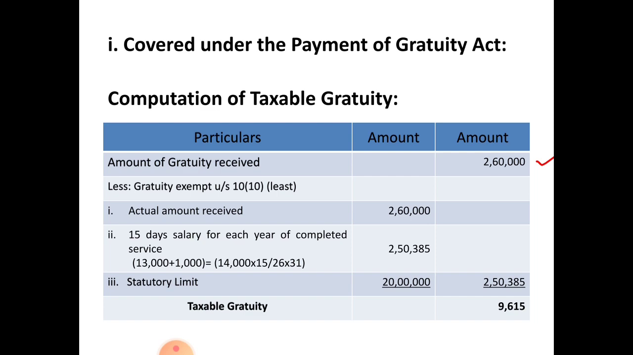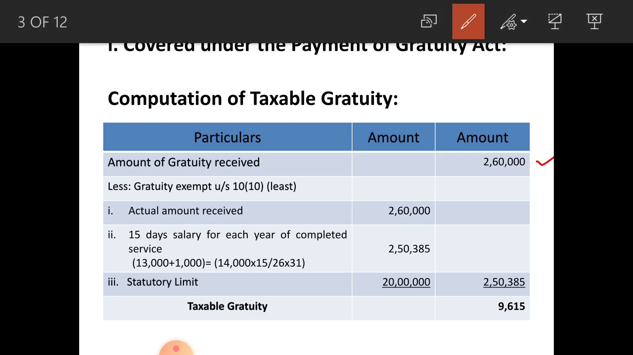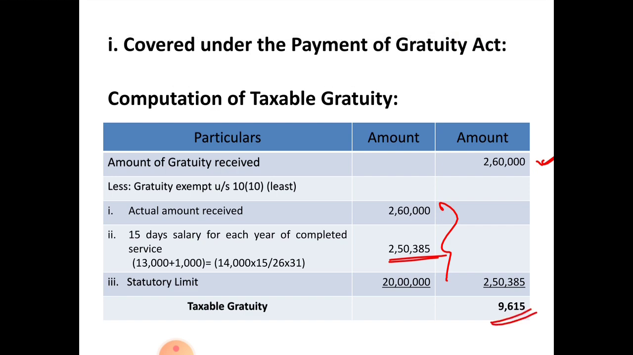And the statutory limit is 20 lakhs. You can directly write this amount. Least of the following you have to consider here. Least of the following is 2,50,385, that is 15 days salary, that you have to deduct from the amount of gratuity received. When you deduct it from the amount of gratuity received, you get 9,615 rupees as taxable gratuity. It is covered under the Payment of Gratuity Act.